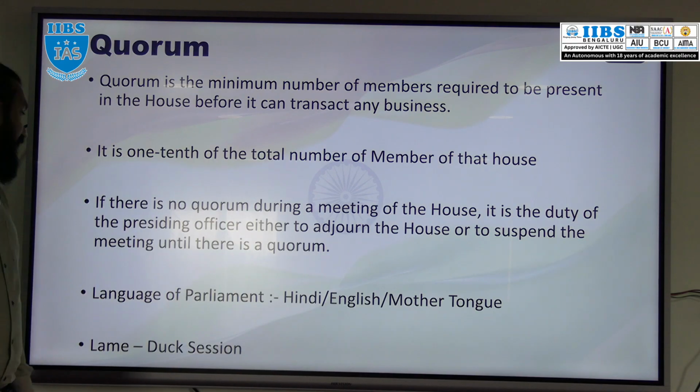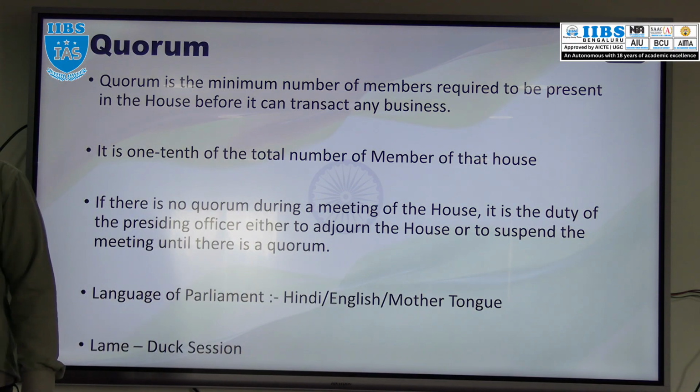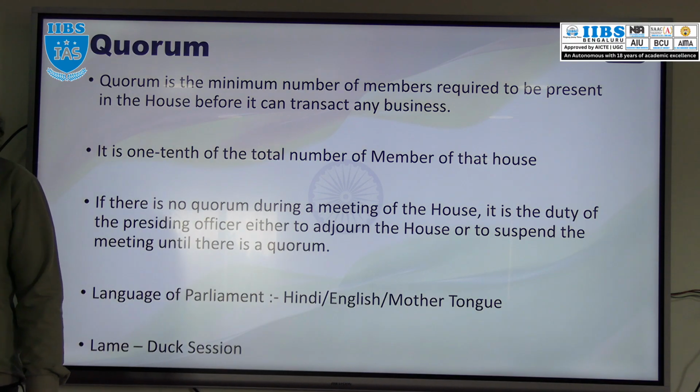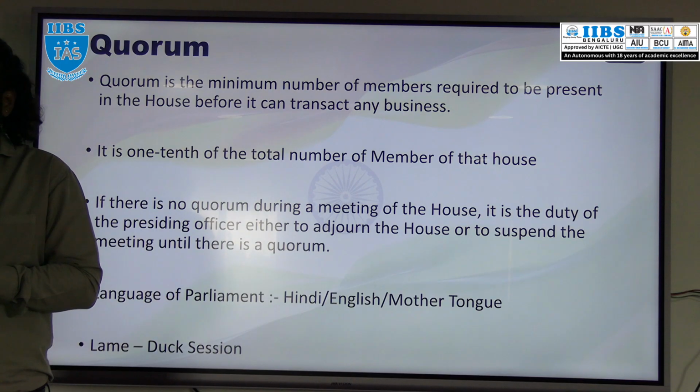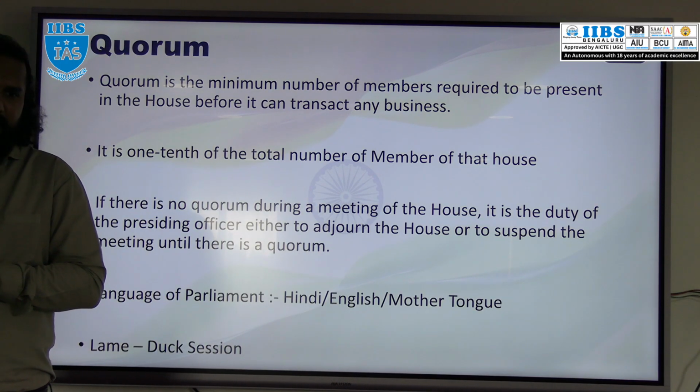So that is there. The next, lame duck session. Now what is a lame duck session of the Parliament? Generally, whenever general elections are there, the last session before the general election is a lame duck session.